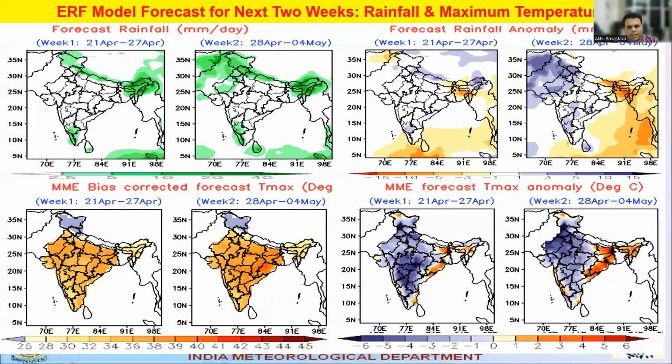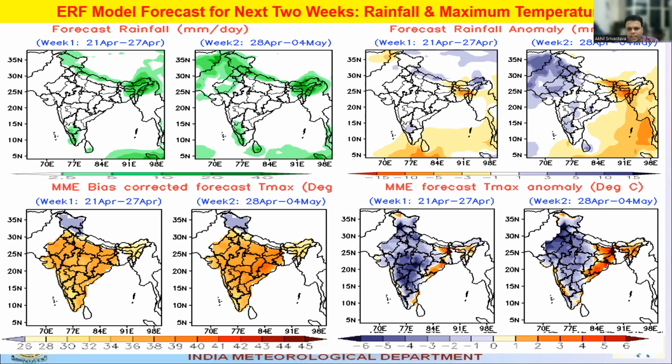If we talk about the forecast for the next 2 weeks, then the above panel is showing the rainfall forecast and the anomaly. This panel is showing the rainfall forecast for the first week, that is from 21st April to 27th of April, and this is showing the rainfall for 28th April to 4th of May. The green color is showing the actual rainfall which is expected based on the ERF extended range forecast model of the Indian Meteorological Department, and it is showing that rainfall is likely over the western Himalayan region, the northeastern parts of the country, and some area in the extreme south peninsular India. Similar regions are also seen in week 2, with some more regions in the northwest plains of the country adjacent to the western Himalayan region.